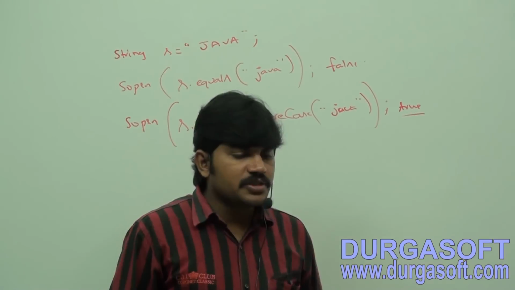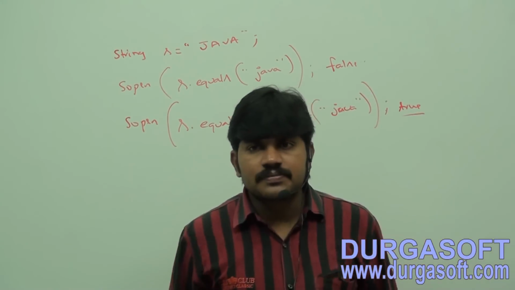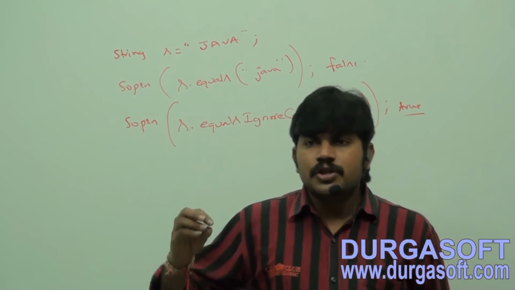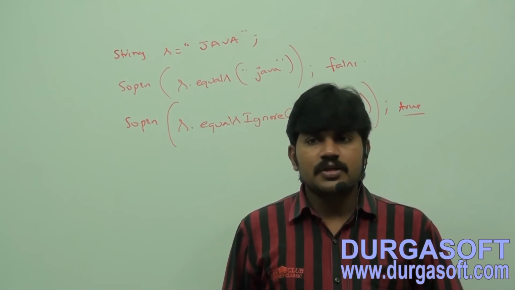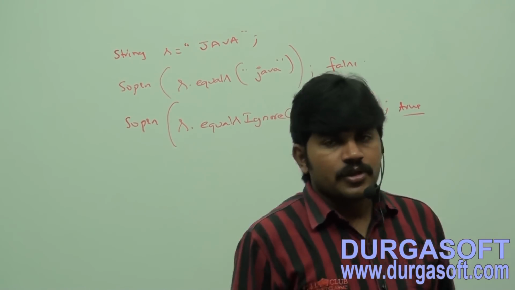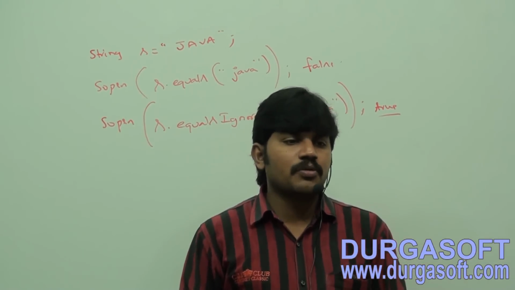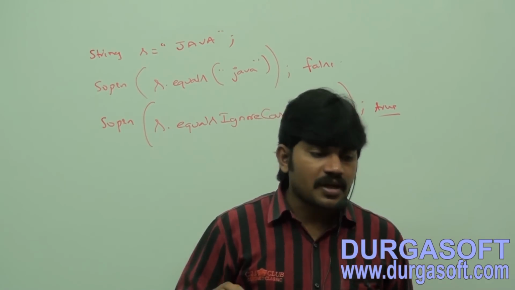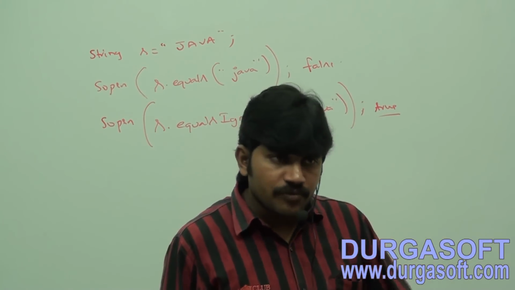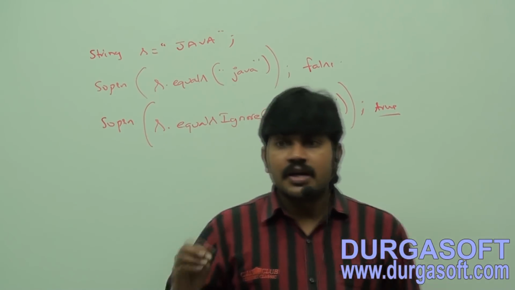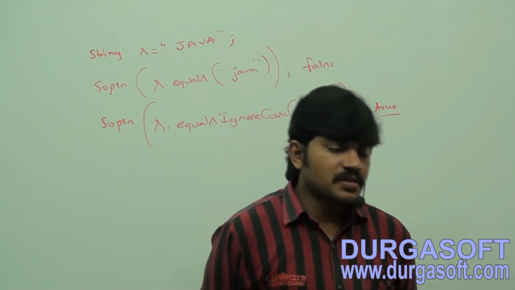In general, we can use the equalsIgnoreCase method to validate usernames, where case is not important.